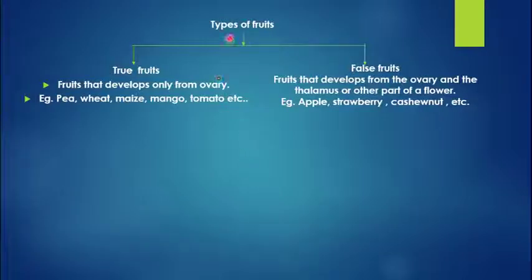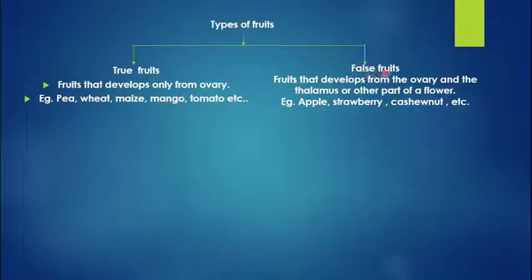Then fruits can also be classified as true fruits and false fruits based on the part of the flower from which it has been developed. So fruits that develop only from the ovary are known as true fruits. For example, pea, wheat, maize, mango, tomato.